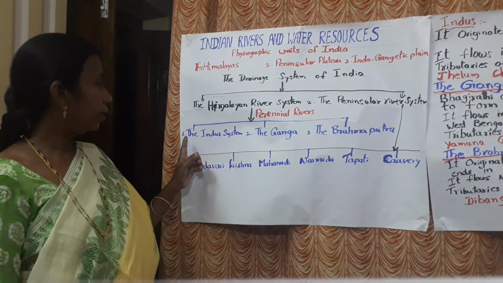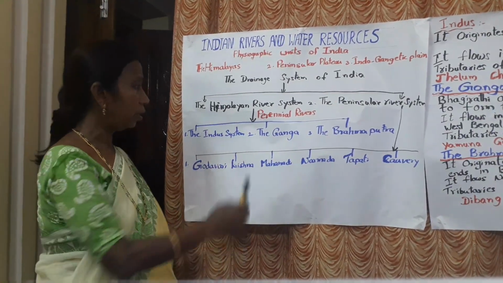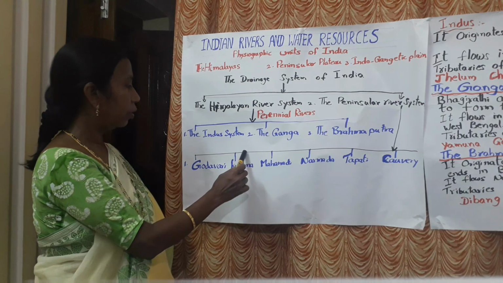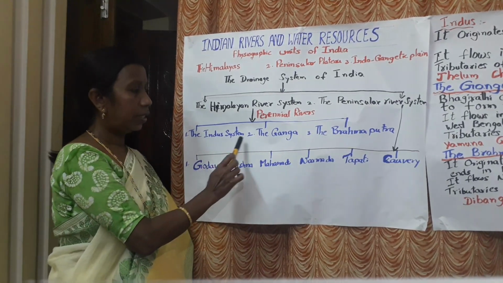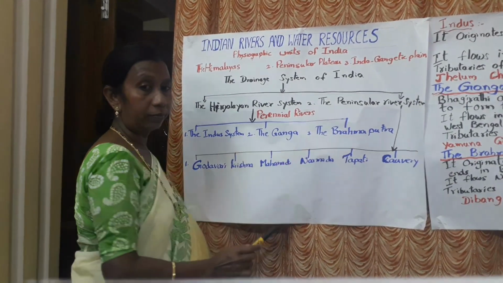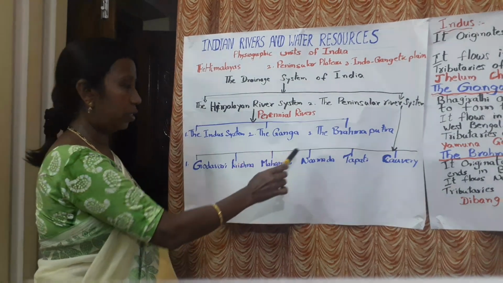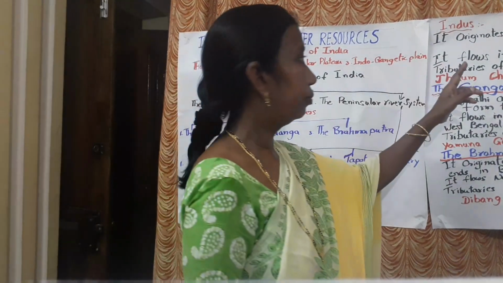Now we will see the perennial rivers, the Himalayan river system. In the Himalayan river system we can see three main rivers. One is the Indus, the second is the Ganga, and the third is the Brahmaputra. Now we will go to the Indus.